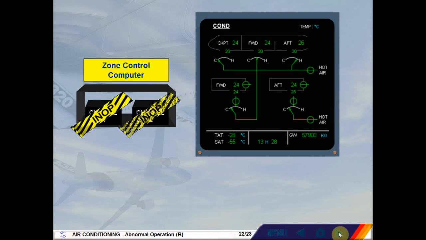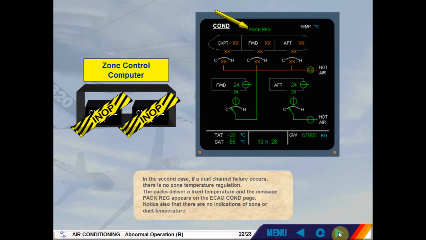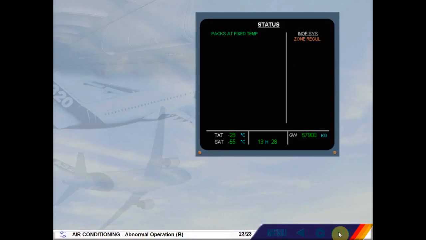In the second case, if a dual channel failure occurs, there is no zone temperature regulation. The packs deliver a fixed temperature and the message Pack Reg appears on the ECAM conditioning page. Notice also that there are no indications of zone or duct temperature. On the status page, you are advised that the packs are delivering air at a fixed temperature.